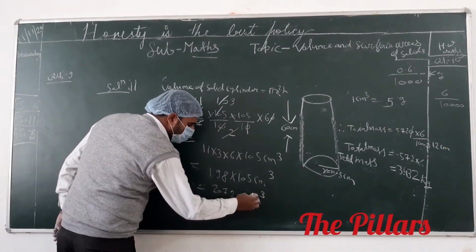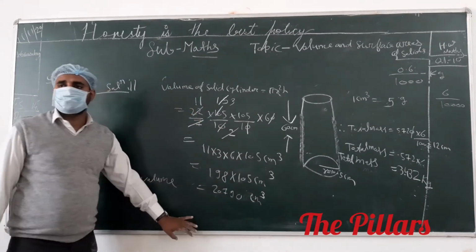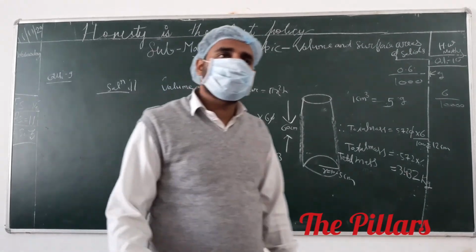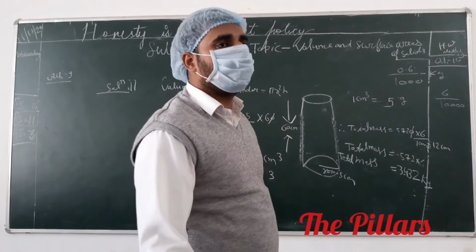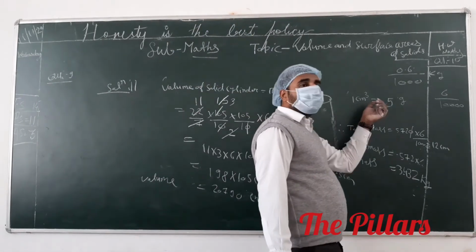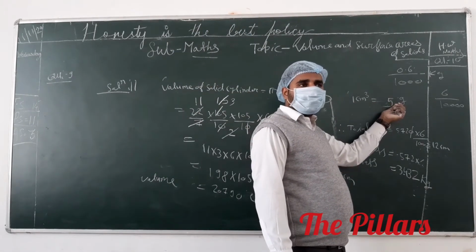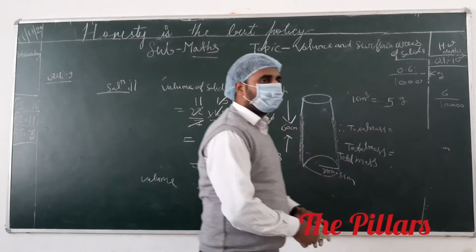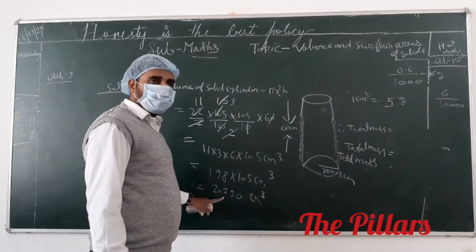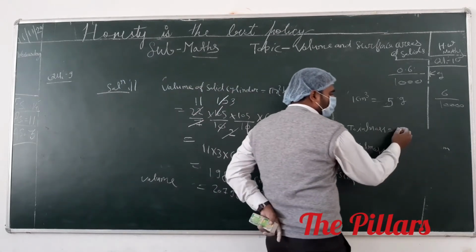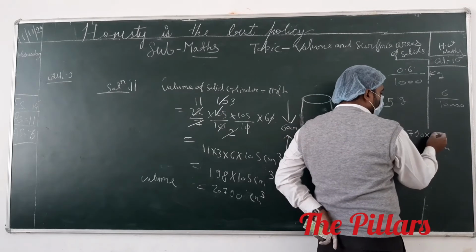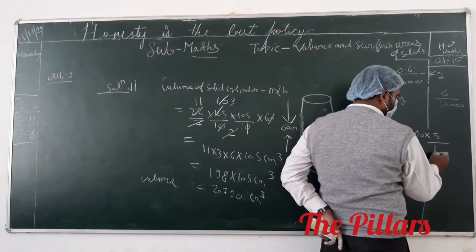20790 centimeter cube. What is the volume? Like the previous question, what is the total mass? 1 centimeter cube volume has a mass of 5 gram. Then the total volume is multiplied by 5 to get the total mass. Total mass is 20790 multiplied by 5 upon 1000.